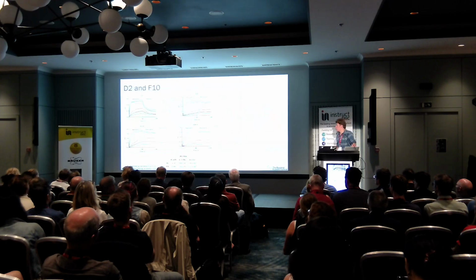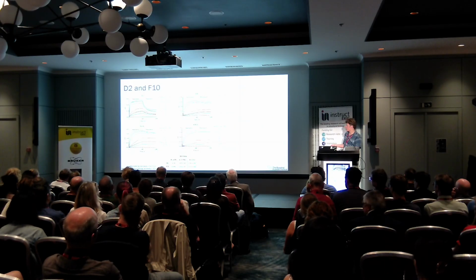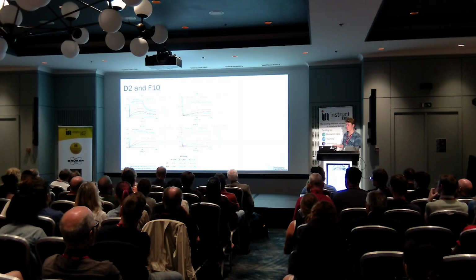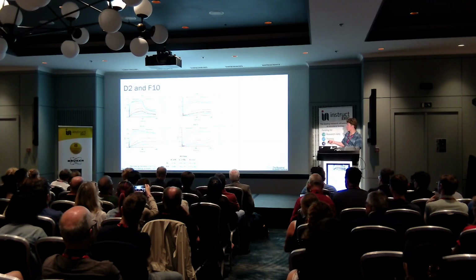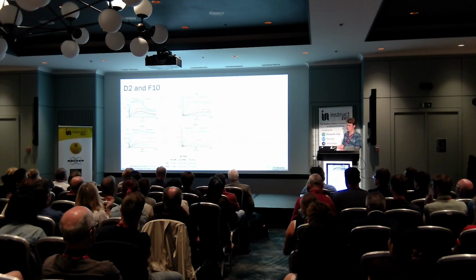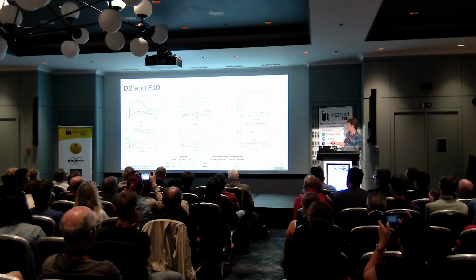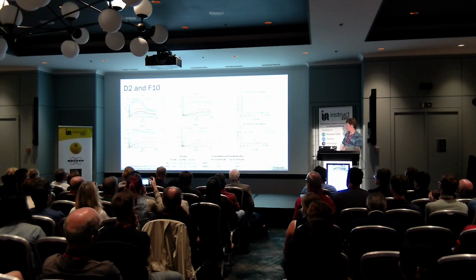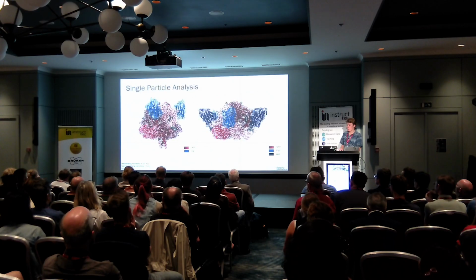So for D2 and F10, the neutralizing ones, we've characterized their binding to the ectodomain with BLI. So we have association and dissociation on each of the graphs of an antibody relative to the purified protein. Both D2 and F10 bind with low to subnanomolar affinity as monomers. However, as Fcs, they bind much stronger as expected. In terms of their functionality, they inhibit fusion of the VLP with subnanomolar IC50 values, and they neutralize the pseudovirus with subnanomolar IC50 values comparative to a published antibody against the G protein. We then characterized the epitopes using cryo-EM.